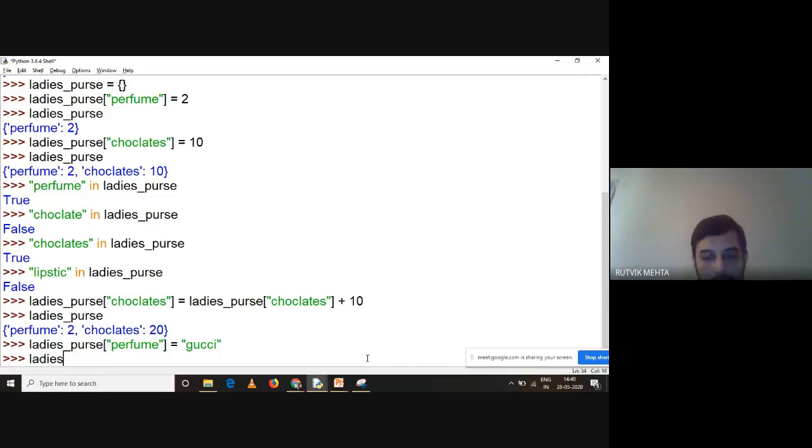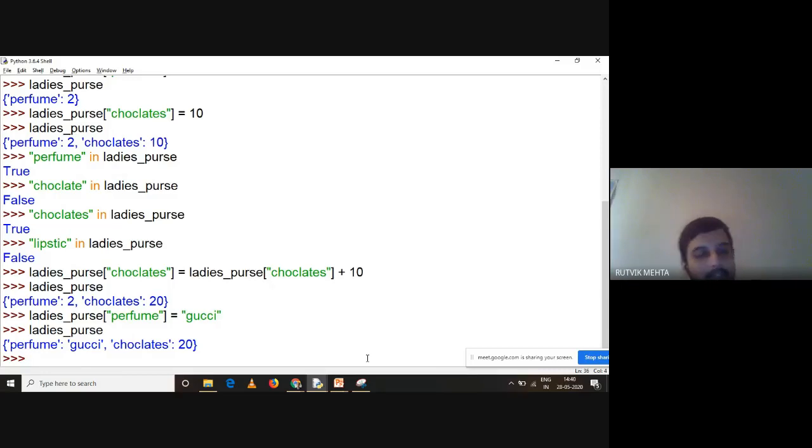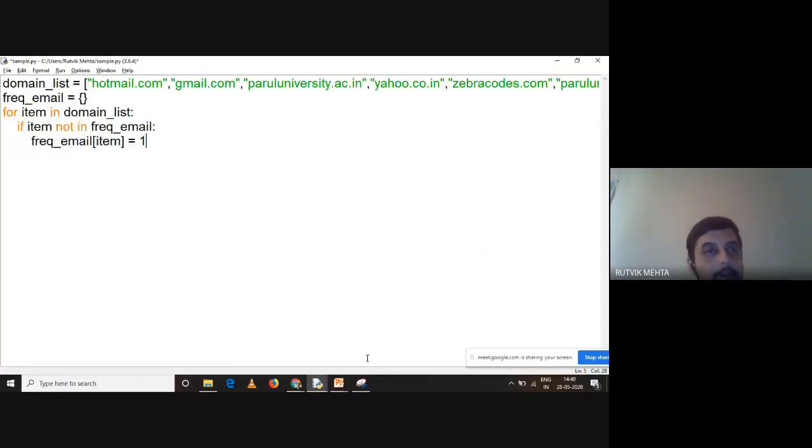Let me just print ladies purse again. See this, the values are getting updated. So understand this is one more important property of dictionary. Dictionaries are mutable, right? So we can change the values within the dictionary, right? And I'll show you one more important property later on once we finish this program, right? So understand this is just a simple scenario. Once the particular domain name is not present, increment the count by 1. But if it is present, what we are going to do? We are going to increment the count by 1.